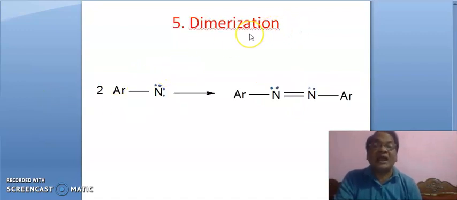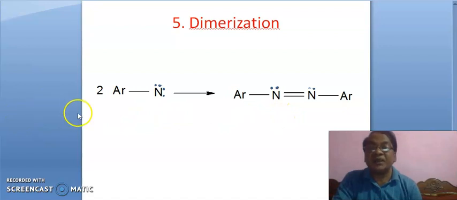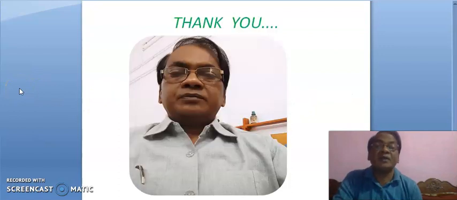Fifth one is dimerization. It is nitrene and nitrogen is electron deficient in this nitrene, in all nitrenes. So two molecules of nitrene will dimerize in this fashion, leading to an azo compound. It is azobenzene, the simplest. If you are taking phenyl, then it will be azobenzene.